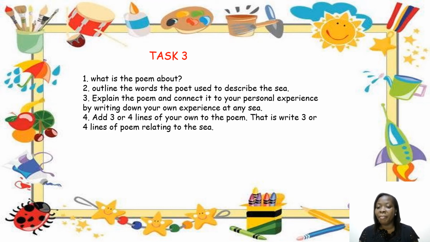And then task 3. What is the poem about? I expect you to use at least 3 or 4 paragraphs here to explain what the poem is about. Outline the words the poet used to describe the sea. Explain the poem and connect it to your personal experience by writing down your own experiences at any sea. Finally, add 3 or 4 lines of your own to the poem. That is, write 3 or 4 lines of poem relating to the sea. So choose any of the 3 tasks, do same, and you know where to upload.